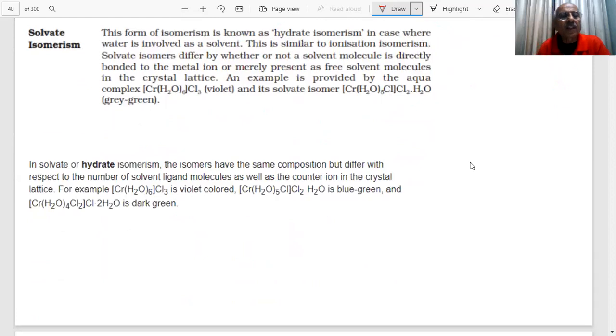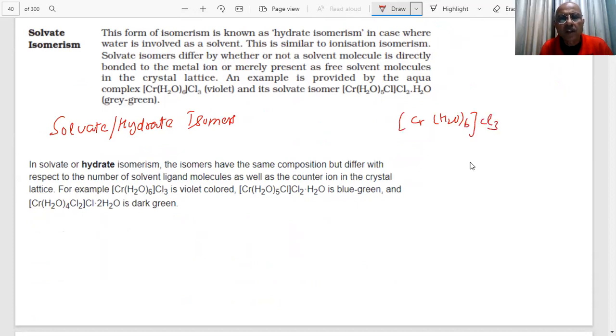Now we are coming to another important type, which is called solvate or hydrate isomer. Solvate or hydrate isomer, students. What does it mean? Supposing you have a compound [Cr(H2O)6]Cl3, student.